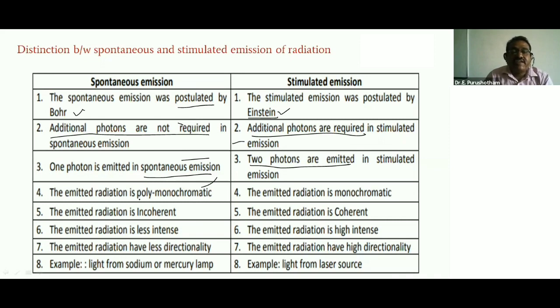The emitted radiation in spontaneous emission is polychromatic, but in stimulated it is monochromatic. Spontaneous is incoherent, stimulated is coherent. Spontaneous has less intensity, stimulated has high intensity. Spontaneous emission has less directionality, but stimulated has high directionality.